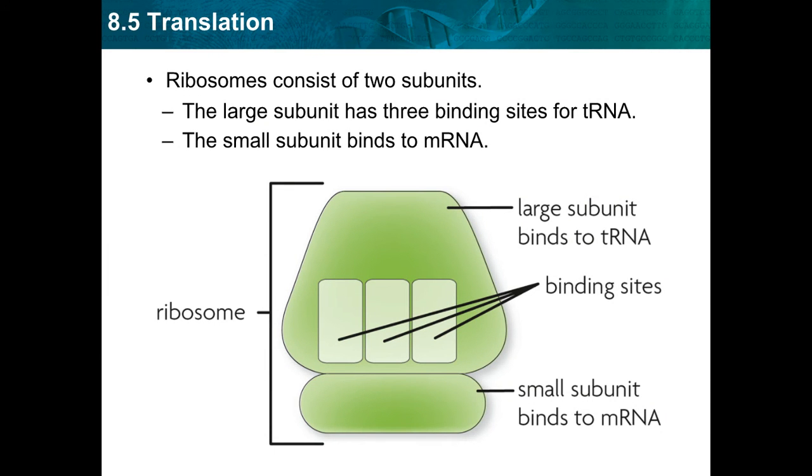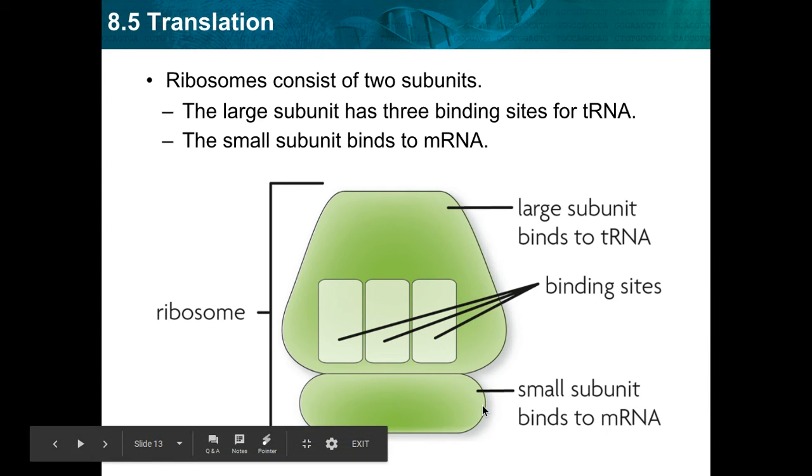So ribosomes are the actual protein building factories, and these guys are really important. They consist of 2 subunits. There's a large upper subunit, which binds to the tRNA, and it has 3 building sites. And then there's a small subunit, and this binds to the mRNA, or the messenger RNA.